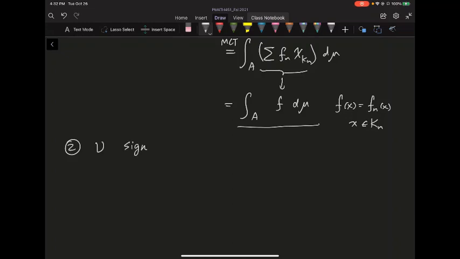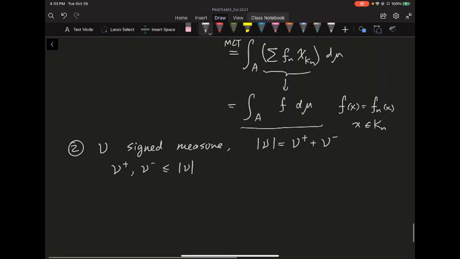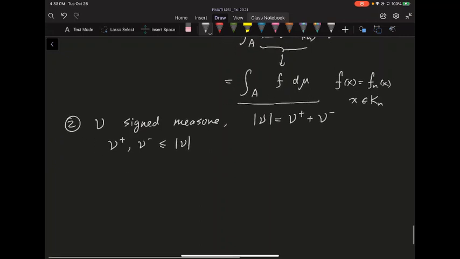When nu is a signed measure, the absolute value of nu is the positive part plus the negative part, so it's a positive measure, and you can clearly see that nu plus and nu minus are both smaller than the absolute value of nu, because they're two positive measures.